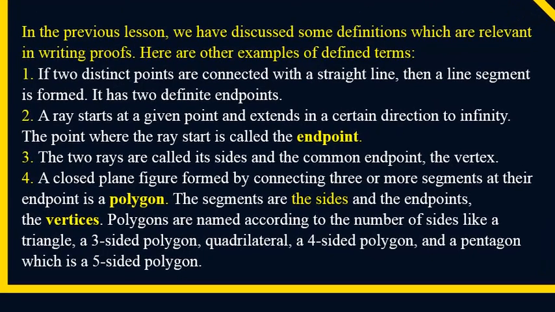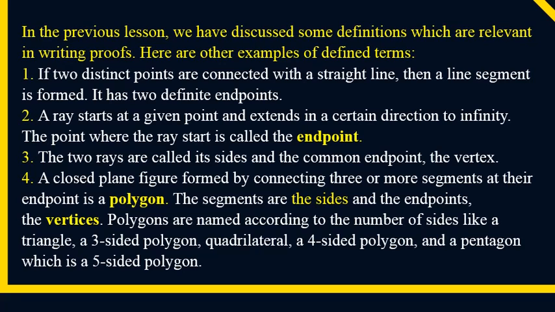In the previous lesson, we have discussed some definitions which are relevant in writing proofs. Here are other examples of defined terms. First, if two distinct points are connected with a straight line, then a line segment is formed. It has two definite endpoints. Number two, a ray starts at a given point and extends in a certain direction infinitely. The point where the ray starts is called the endpoint.